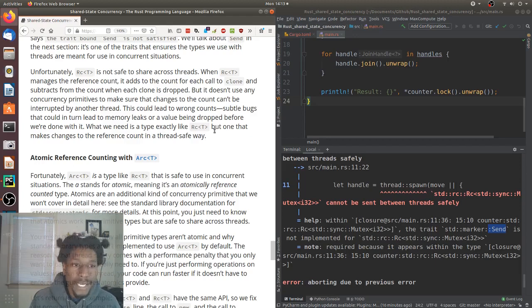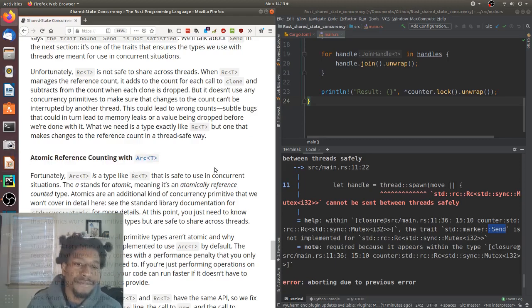But it doesn't use any concurrency primitives to make sure that changes to the count cannot be interrupted by another thread. This could lead to wrong counts, subtle bugs that could in turn lead to memory leaks or a value being dropped before we're done with it. What we need is a type exactly like Rc, but one that makes changes to the ref count in a thread safe way.